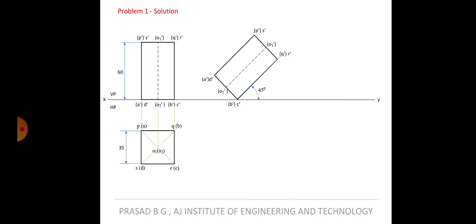In any prism problem, both the top and bottom will not be visible. It's impossible. And both the top and bottom will also not be invisible. So it's impossible to draw. Don't make that mistake of drawing both top and base as visible, or both as hidden. Both will not happen. One will be visible, one will be hidden. Very simple concept. If the top is visible, base will be hidden. If the base is visible, top will be hidden. Your job is to identify whether the top is visible or the base is visible. That's all. In any case, you will not get both the top and base visible. Either top has to be visible or base has to be visible.